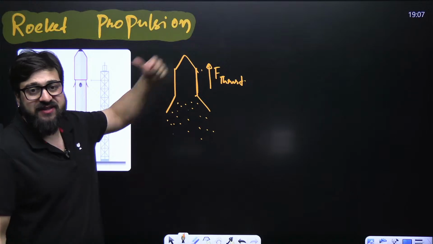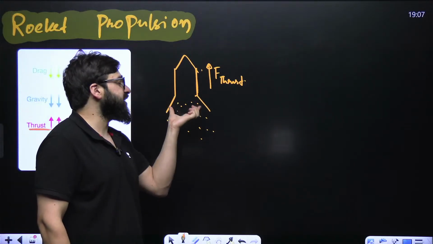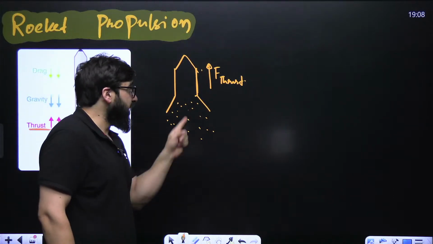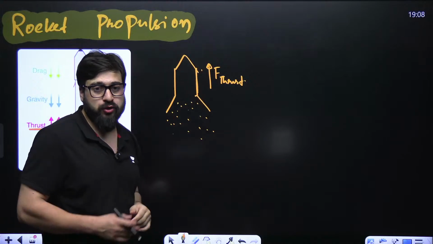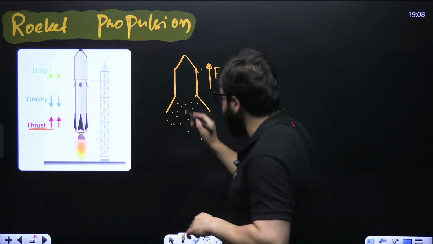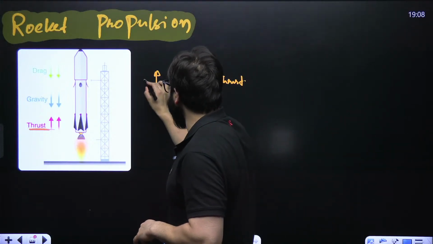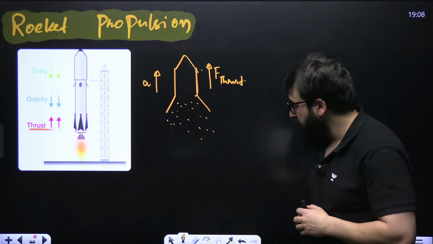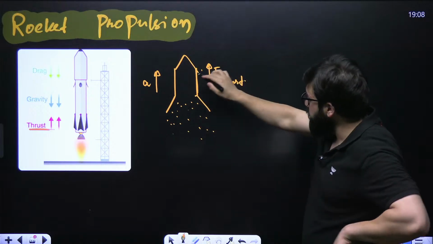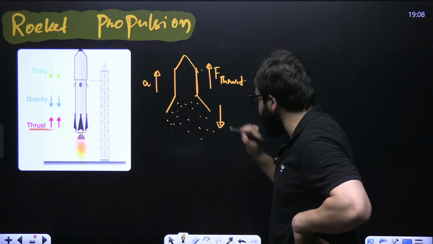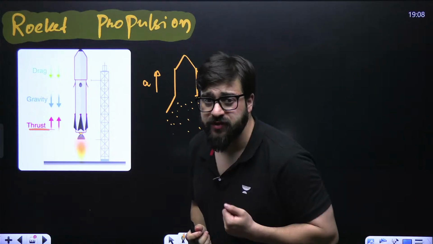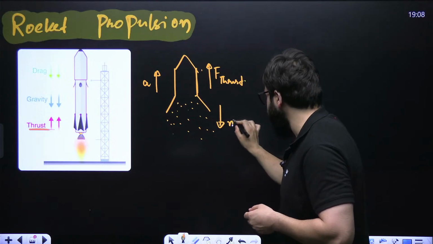As the rocket keeps on burning the fuel, it keeps on going up. If we use Newton's second law on the rocket, guys, understand very carefully. Let's suppose the acceleration of the rocket is a. Could you please tell me, in this particular case, what is the force which is acting in the downward direction on this rocket? Sir, there is only one force which is acting in the downward direction, that is m into g.